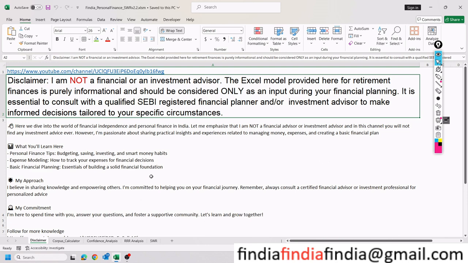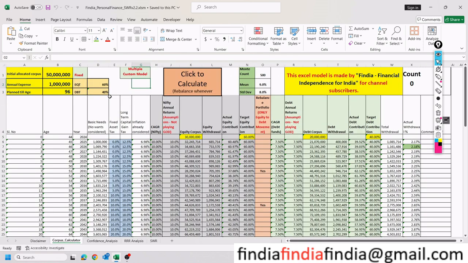So today we're going to discuss, as I mentioned, about Monte Carlo. But before that, let's quickly jump into what this calculator was all about for somebody who is really new to this channel. So this calculator is a retirement planning calculator which ensures that there is a consideration of tax, there is a consideration of inflation, there is a consideration of many other things in terms of rebalancing. We rebalance our portfolios as we enter into retirement.